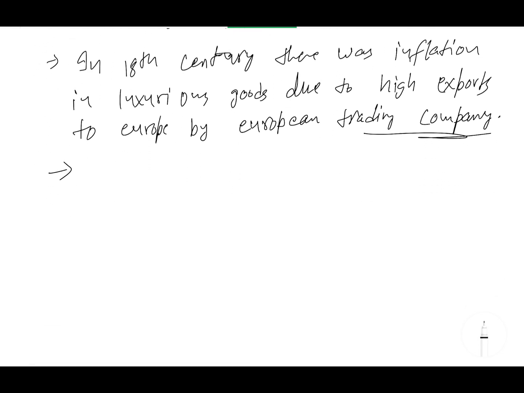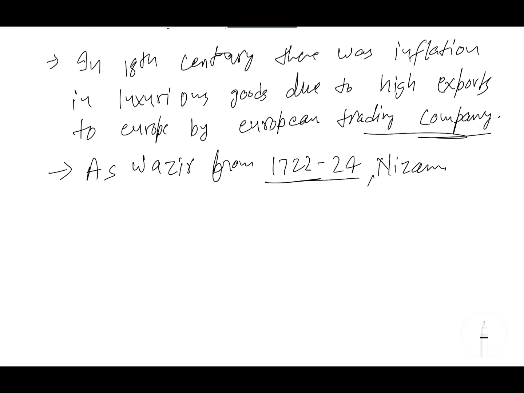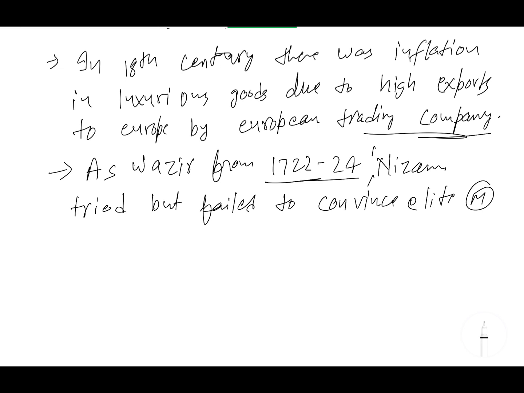Okay. Second thing, at that time a step was taken by the wazir Nizamul Mulk Asaf Jah, which is also named Chin Qilich Khan. He was a wazir from 1722 to 1724. We will read its details later, just write a small point. Nizam tried but failed to convince the elite mansabdars, the bigger mansabdars who were holding most of the land, for redistribution of jagirs. So it was one attempt at redistribution of jagirs.